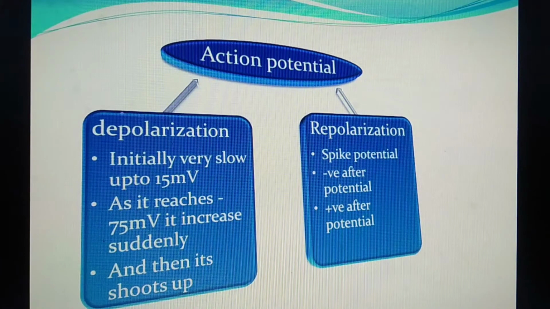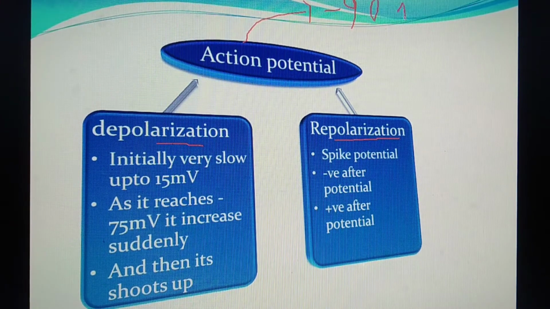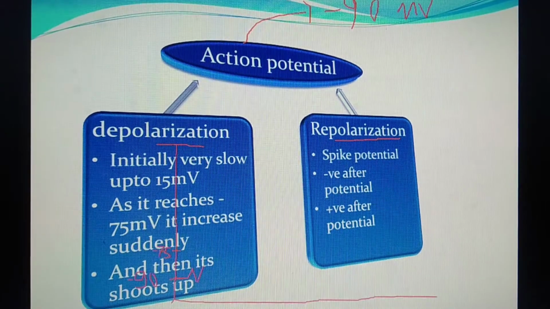Two phases occur under this condition. First is the depolarization and second is the repolarization. I'll tell you action potential in the case of muscle, in which resting membrane potential is minus 90 millivolt. Here you can understand in this graph that firstly depolarization starts very slow, up to 15 millivolt, that means minus 90 plus 15 millivolt is equal to minus 75 millivolt.